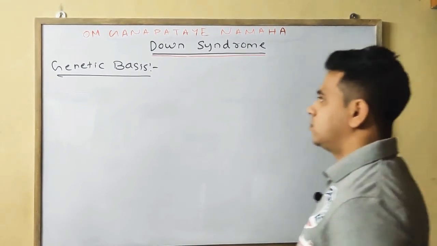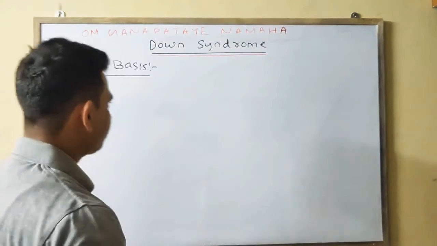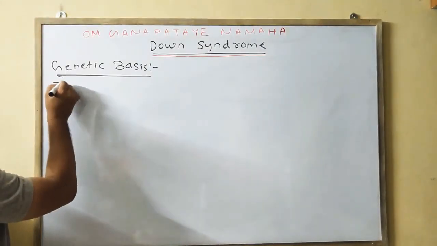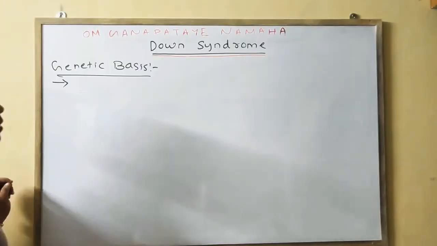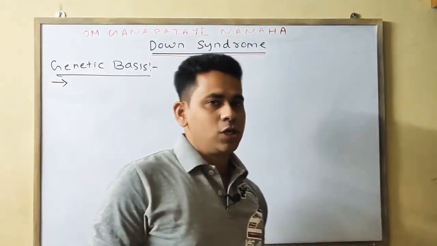Now come to some theory points. First point: how Down syndrome occurs.